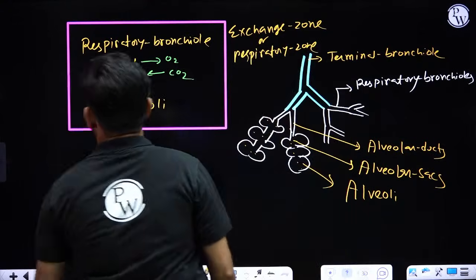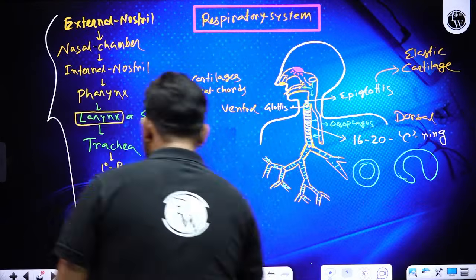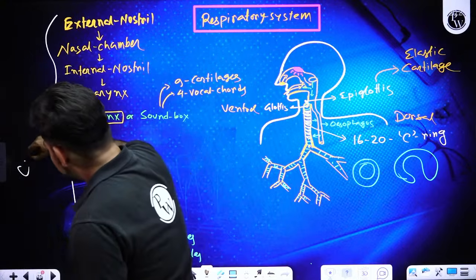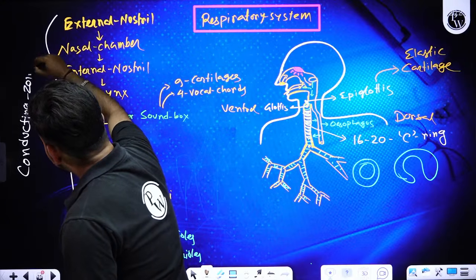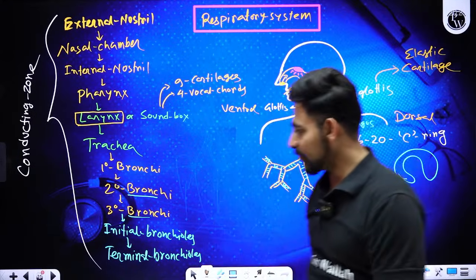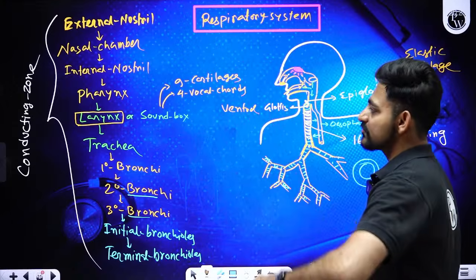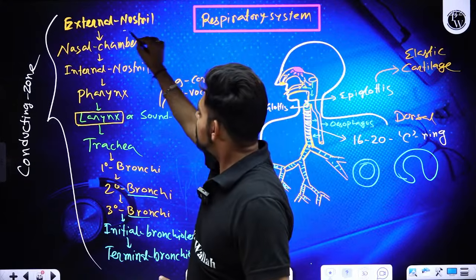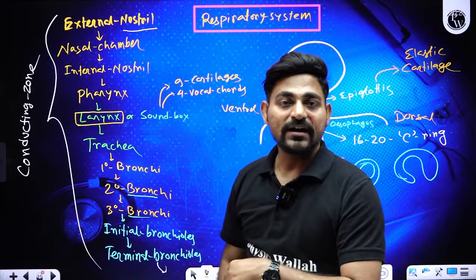And starting from the external nostril to terminal bronchiole, this is called the conducting zone. Why? What is the difference between conducting zone and exchange zone? Conducting zone is doing conduction or transportation of air from the external nostril and delivering it towards the alveoli.